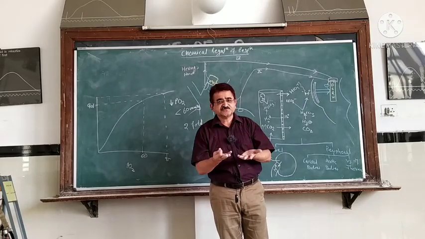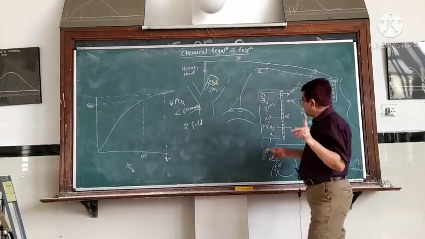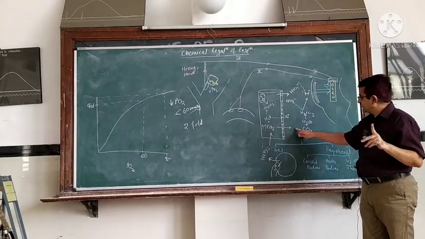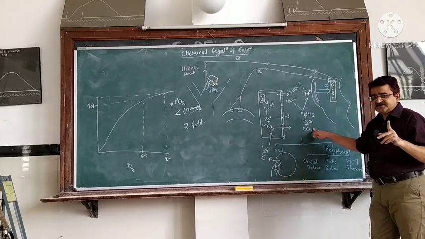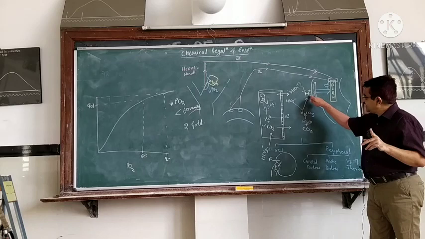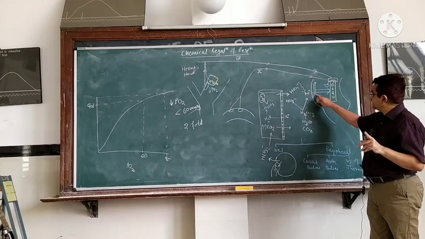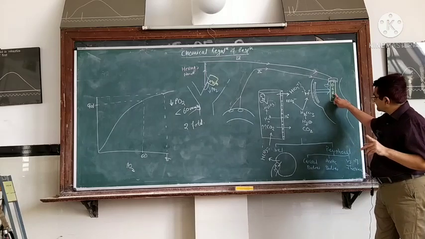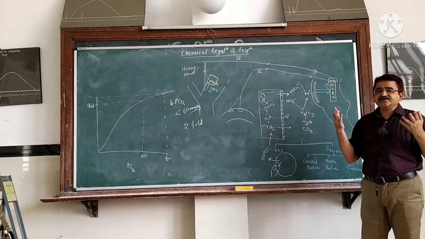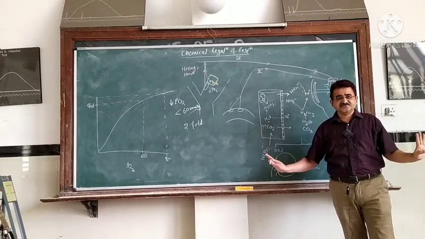And as the CO2 is being washed out, less CO2 is available in the CSF, less formation of H plus ion, less stimulation of the central chemoreceptor, less stimulation of the respiratory center, and the ventilation then goes on decreasing.